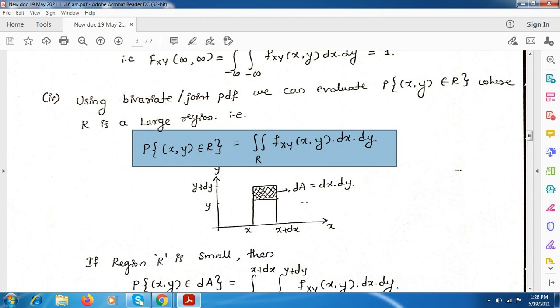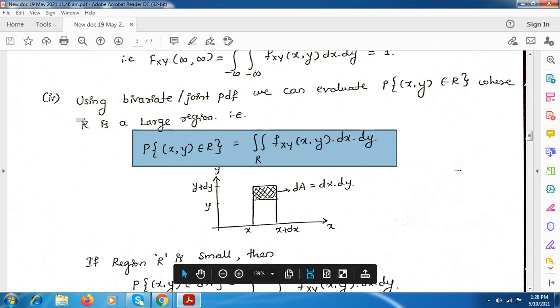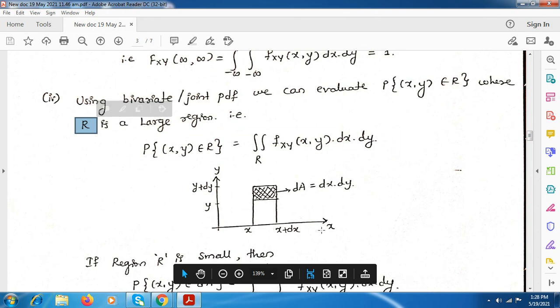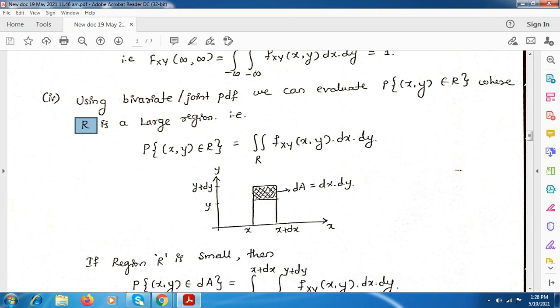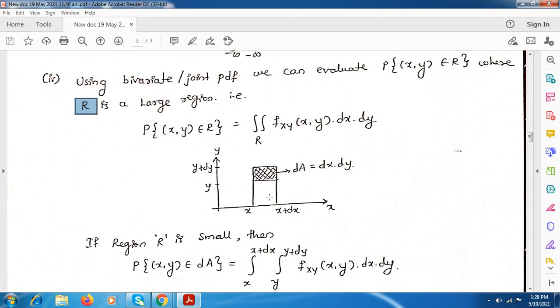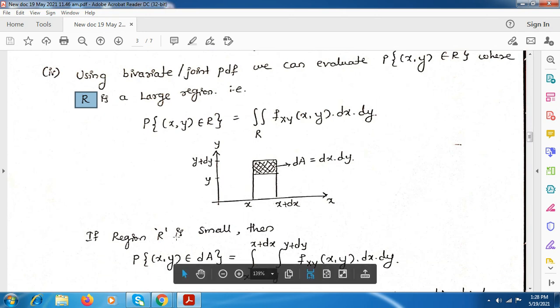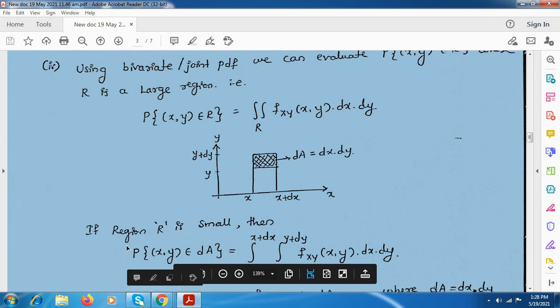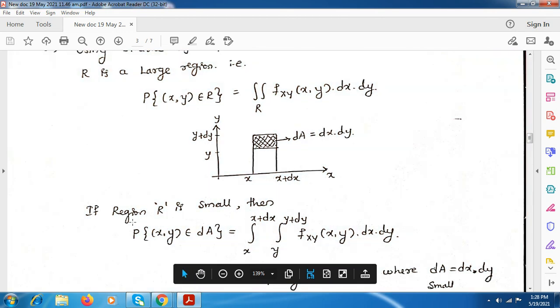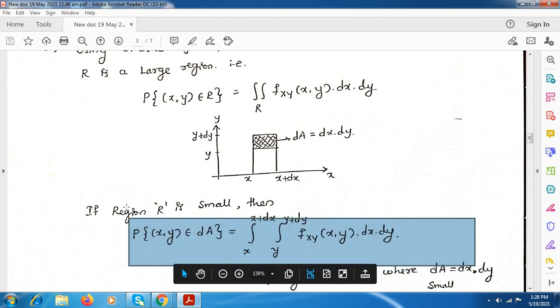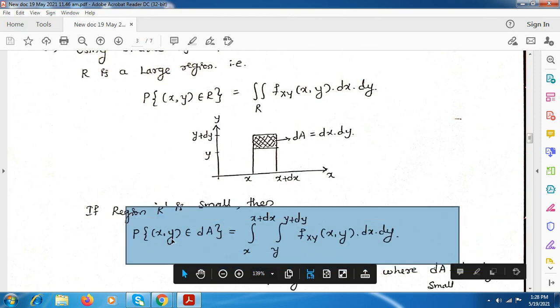And the other condition is where R is a small region within this large region, and we want to find the probability of x and y belonging to it. This is the second equation we have: the probability of (x, y) belonging to dA.